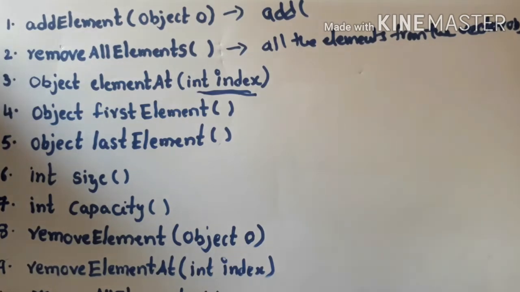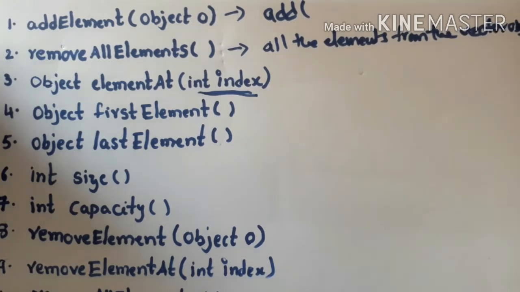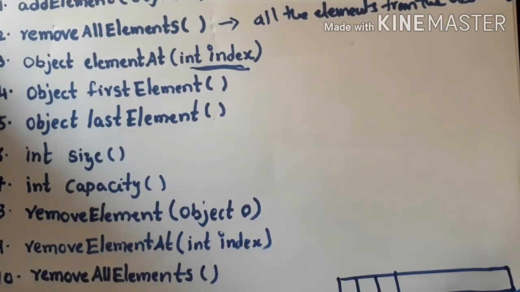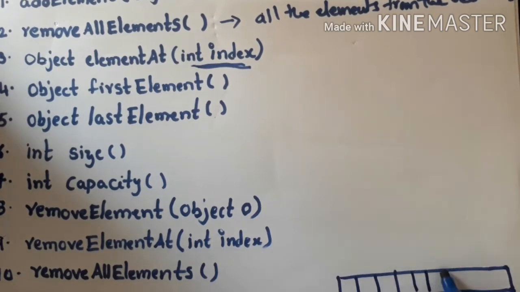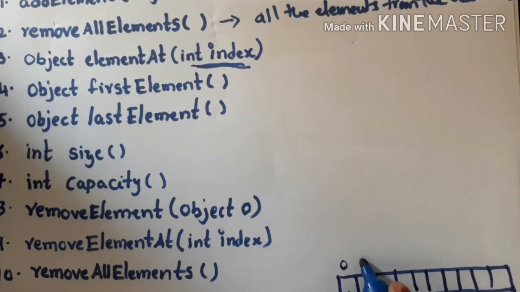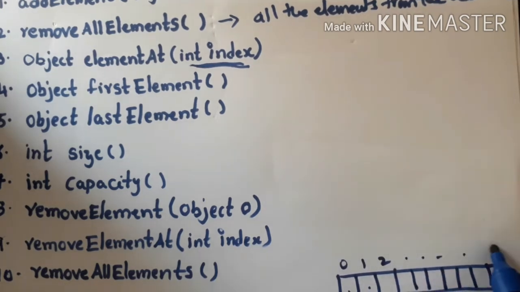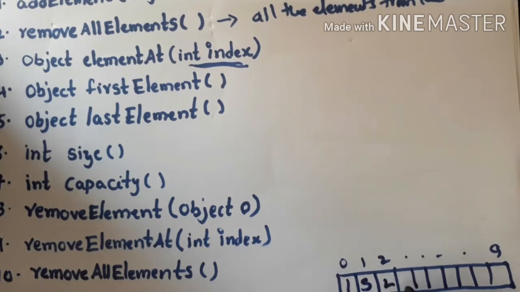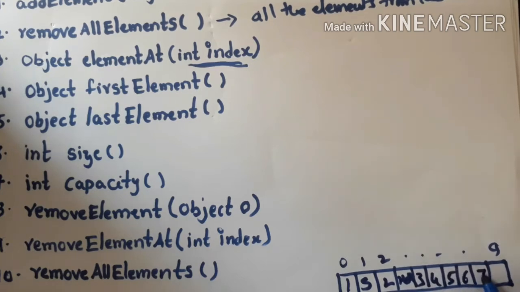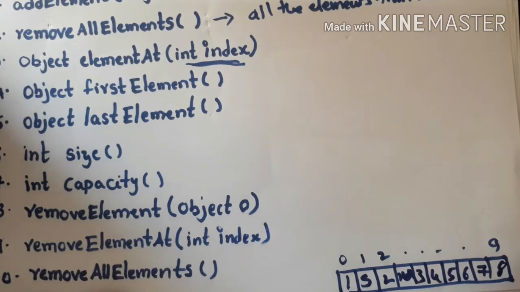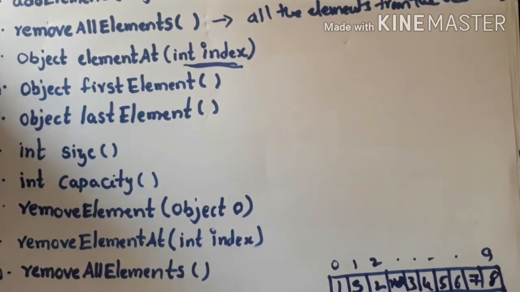Suppose assume that I am having a vector object like this, which can accommodate 10 elements. The index will range from 0, 1, 2, 3 and so on up to 9. I am having some values, 1, 2, hello, and 3, 4, 5, 6, 7, 8, like this in my vector object.